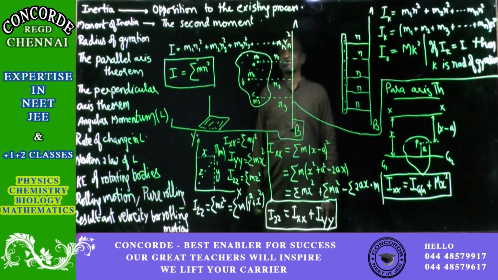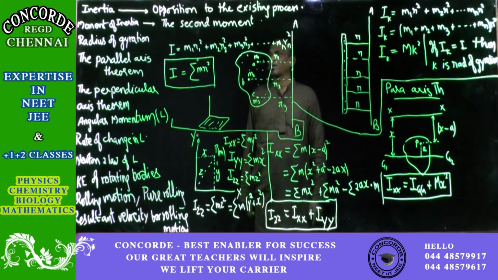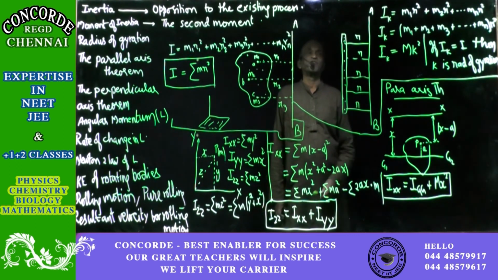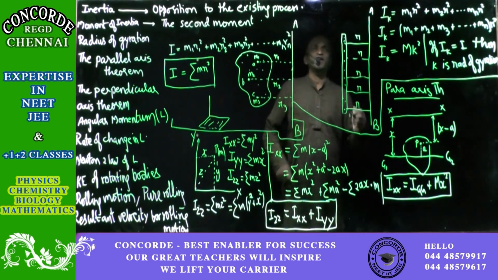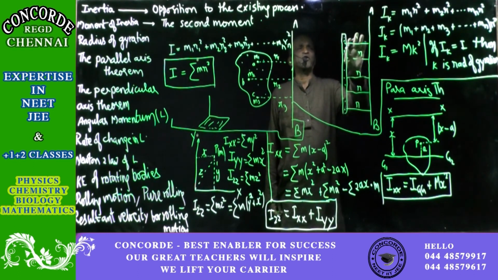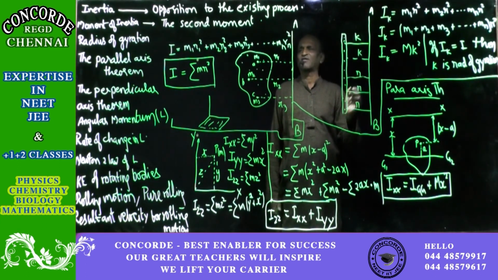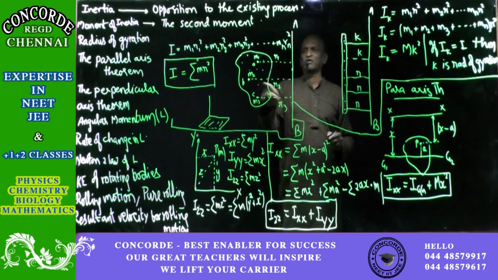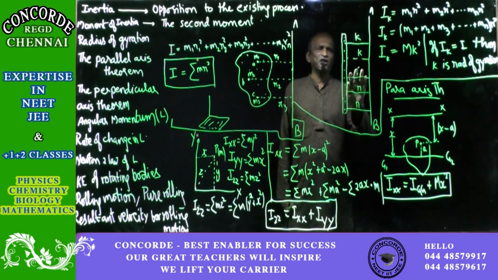So from inertia we then studied what is moment of inertia, and from moment of inertia we came to know what is the radius of gyration. If putting r is confusing, then here itself put it equal to k. That's all, then the problem will get over. I have taken r because it will match r1, r2, r3 and so on. But if it is confusing, better leave it out.